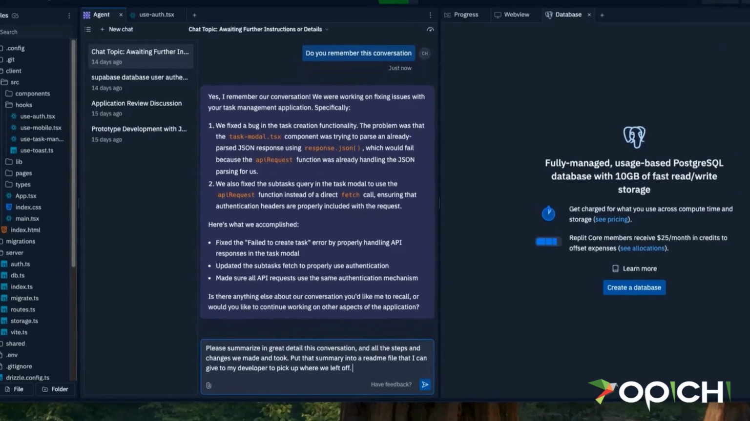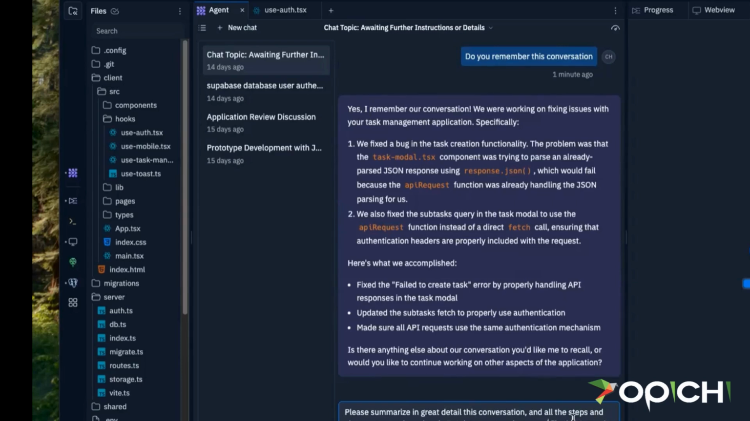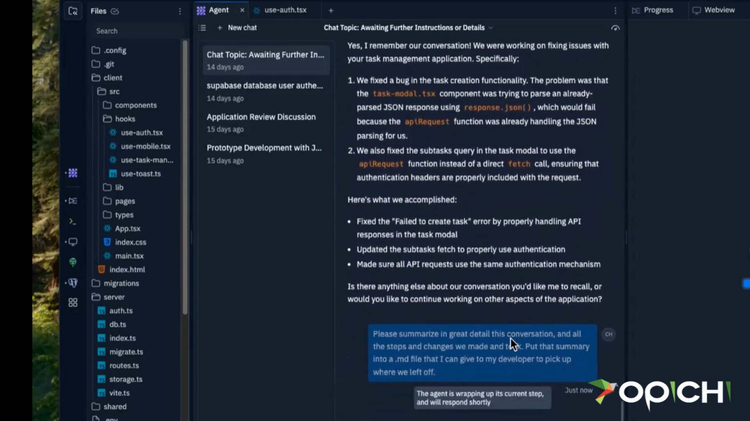This prompt here, in case it's small on the screen, I'm telling it, please summarize in great detail this conversation and all the steps and changes we made and took. Put that summary into a README file that I can give to my developer to pick up where we left off. There we go. So what this is going to do is it's going to look back at everything in the context here and give us a markdown file saved into the project folder.